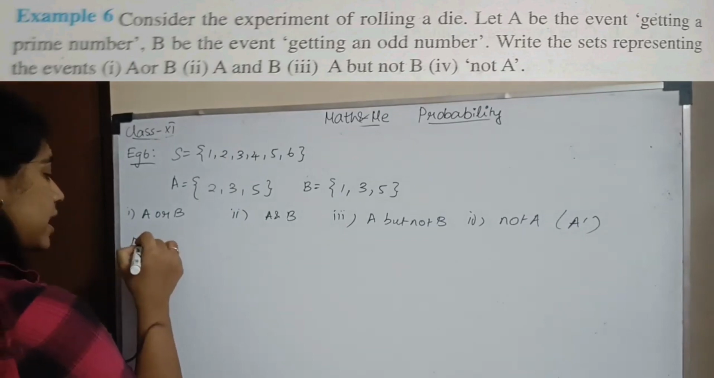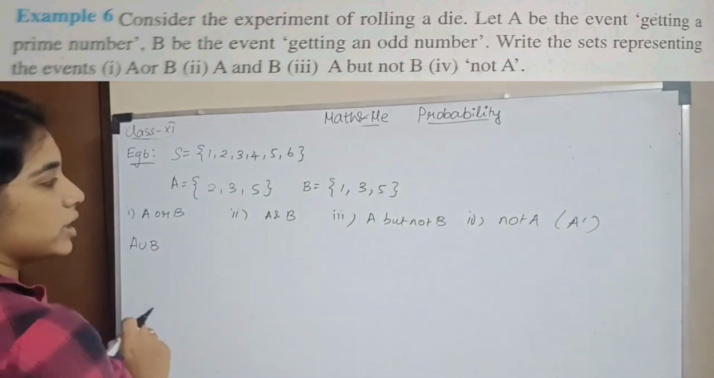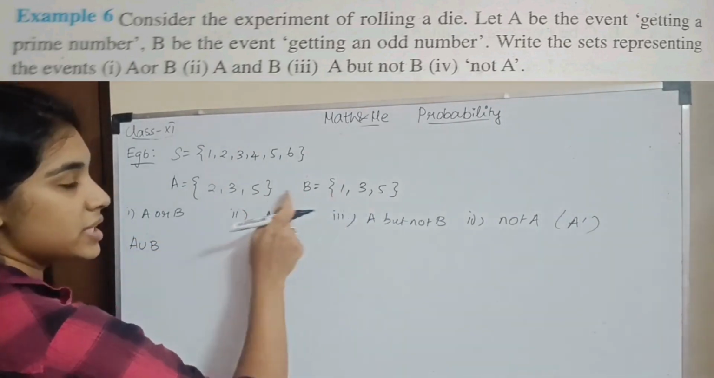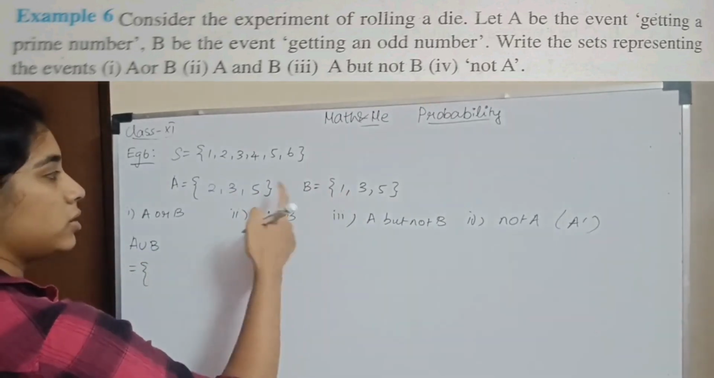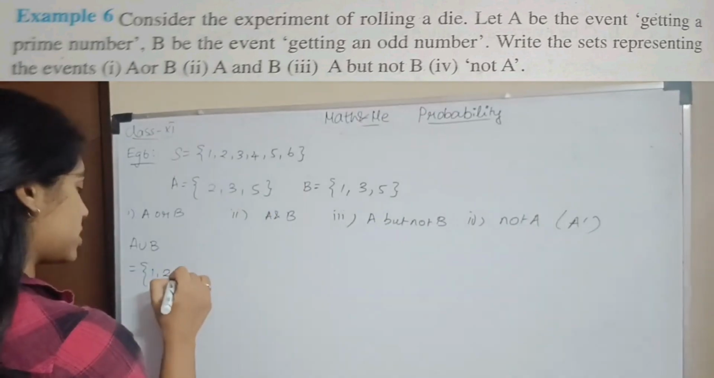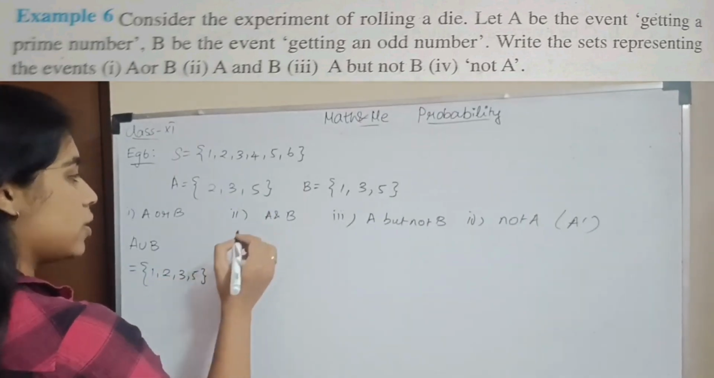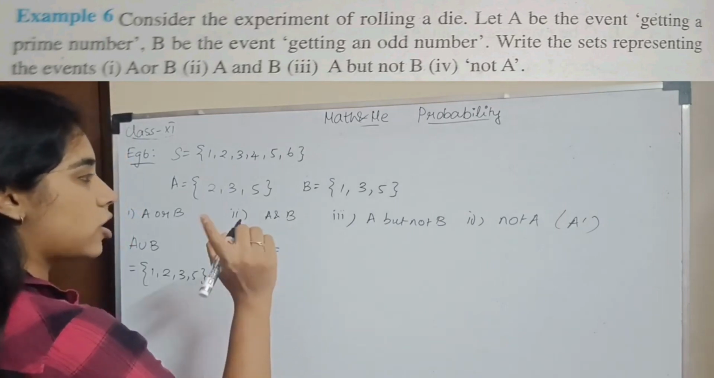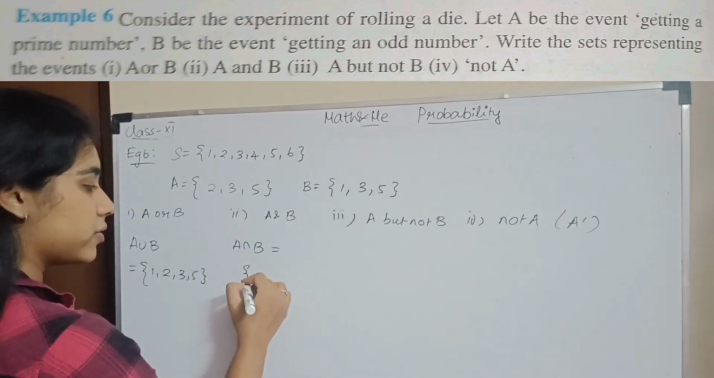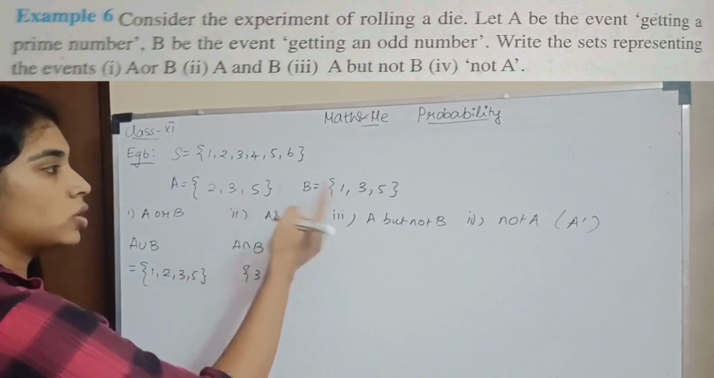So what will you do? A or B is A union B. In A union B, what do we write? We write all the elements without repetition. Okay, so A union B, you write 1, 2, 3 and 5. So this is A union B. What is A and B? It is A intersection B, which means you write the common elements. So 3 and 5. You have 3 and 5 in both A and B.